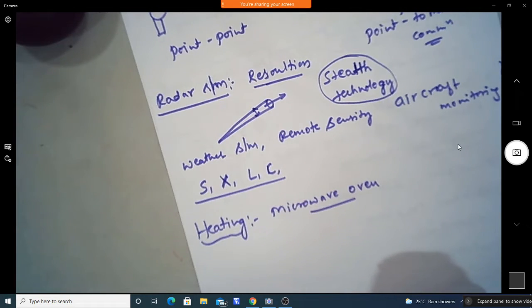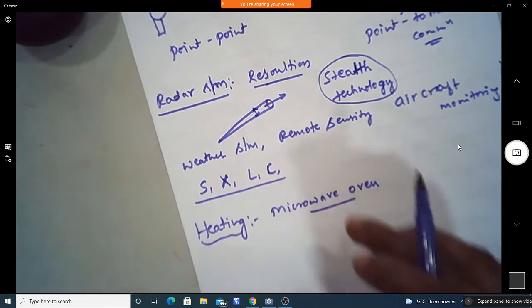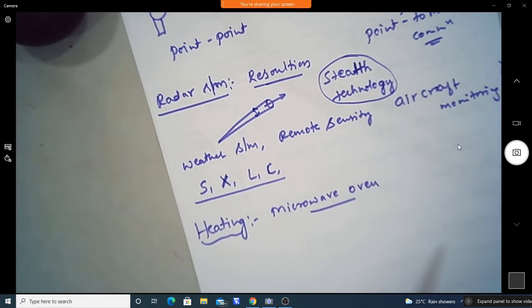Okay, and also in other heating applications like diathermy and other medical applications, where we are going to burn the unwanted cells, like our disease cells, this microwave heating is used. If you take the microwave oven, magnetron oscillators will be used, which is a cavity kind of thing. It will generate high power, which in turn generates the high frequency.